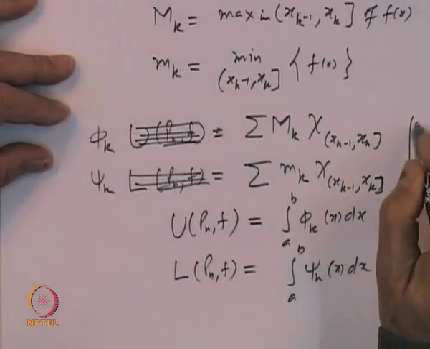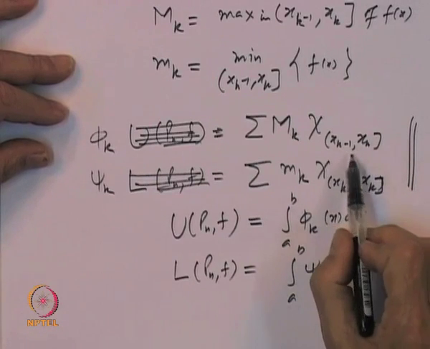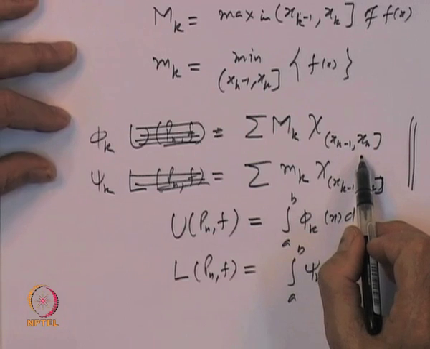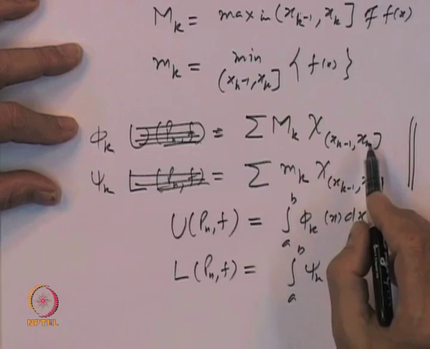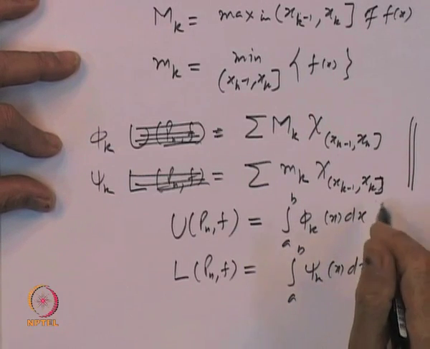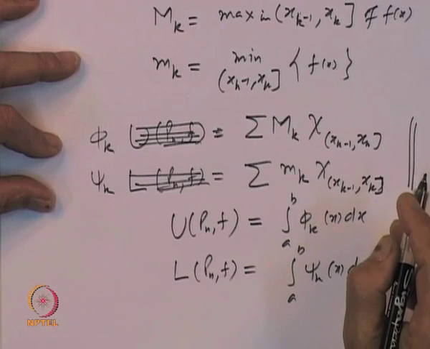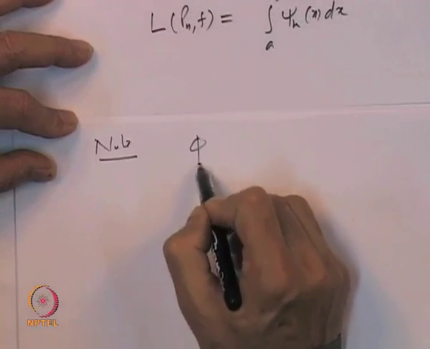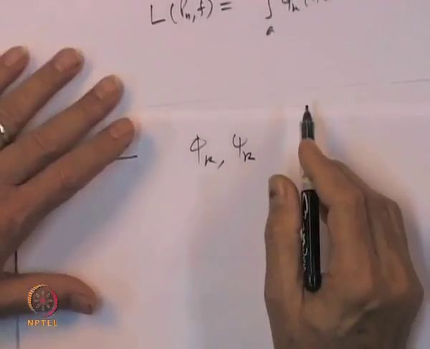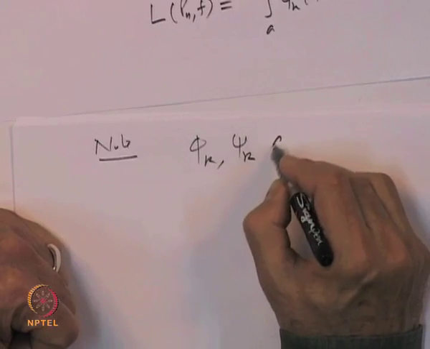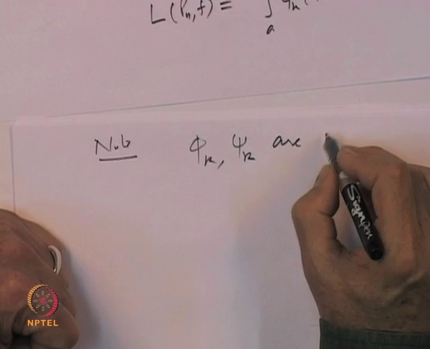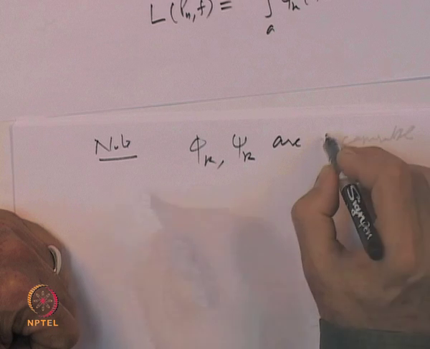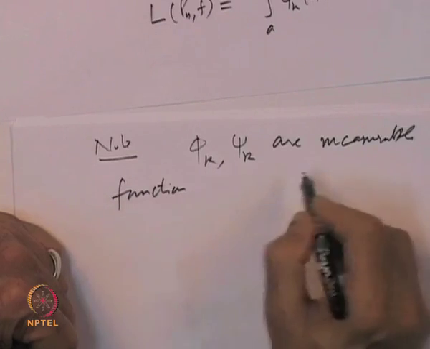That these functions phi k and psi k, which are linear combinations of indicator functions, are in fact non-negative measurable functions on the measure space, the interval a b. So that is the observation that we should note. So, let us note down: phi k and psi k are measurable, non-negative, simple measurable functions.